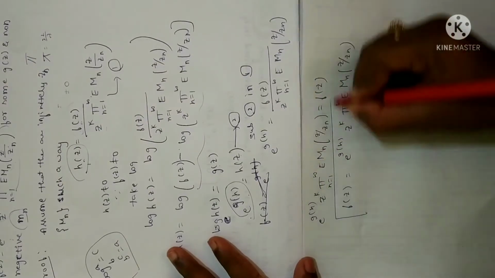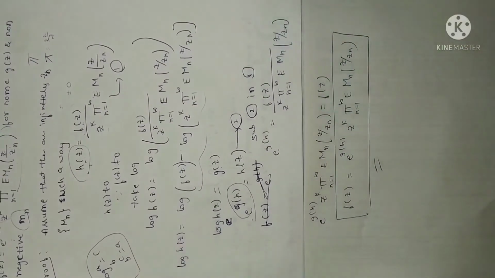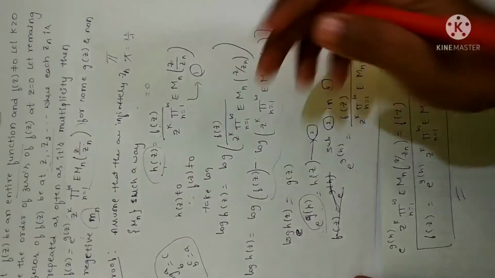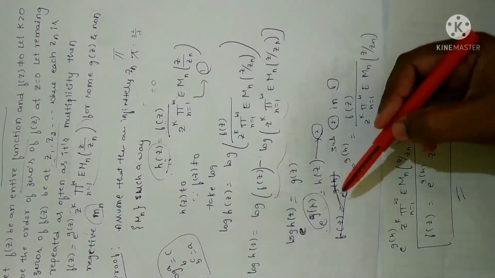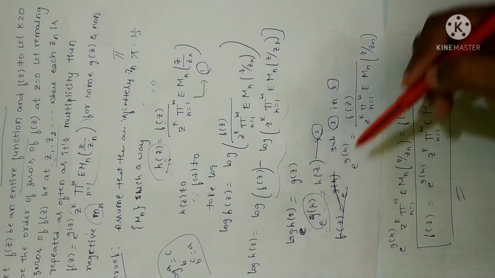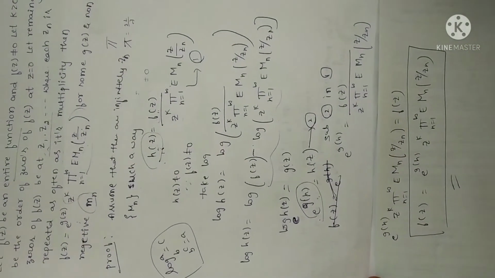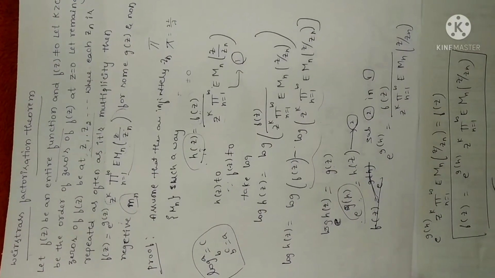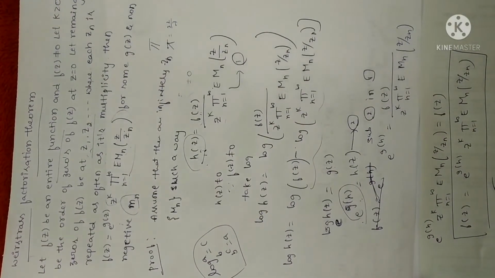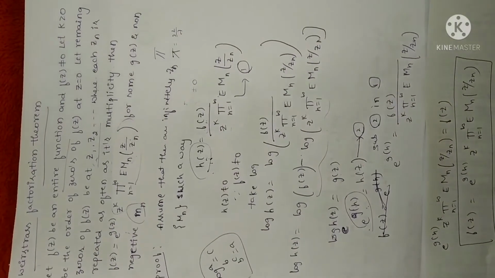So this is the statement of the Weierstrass factorization theorem. The proof is simple. The only way is to define the function by giving this, and we have to prove h of z is equal to e power of g of z. Hope it is clear. So this is the Weierstrass factorization theorem. Remember, in the third unit it was the Weierstrass theorem. This is the Weierstrass factorization theorem. Clear? So here is the next theorem.